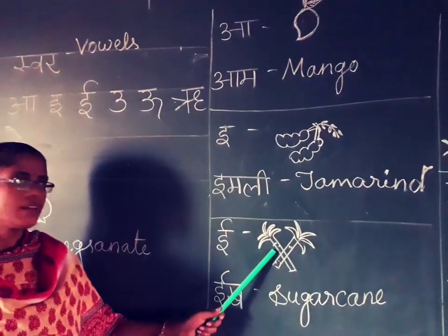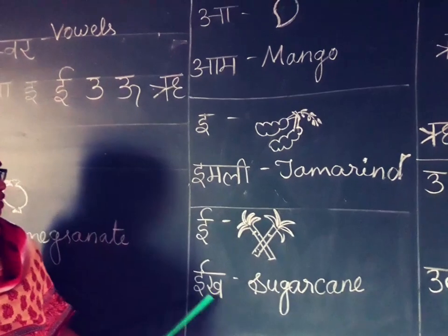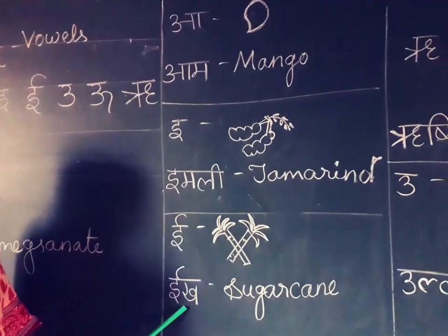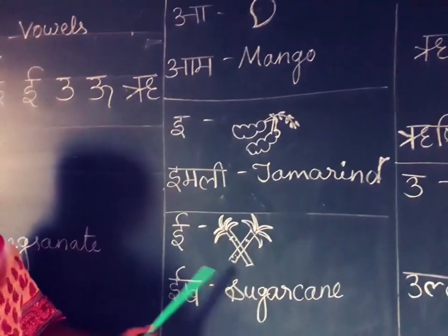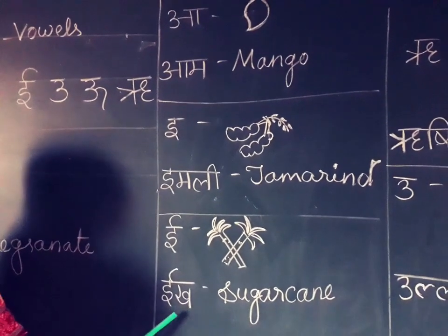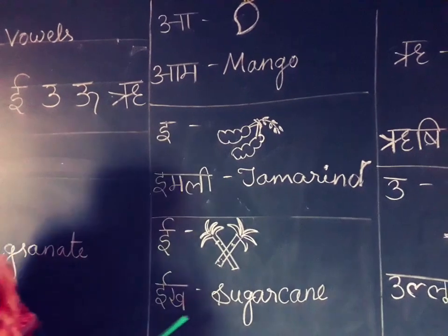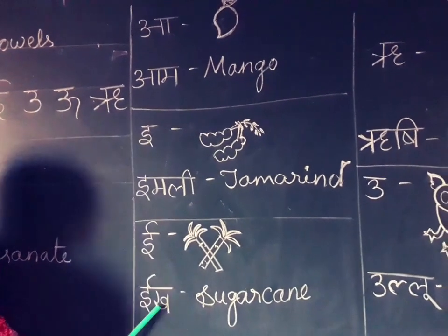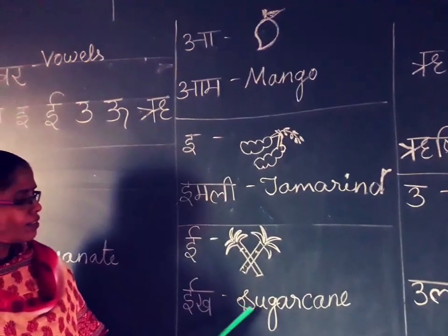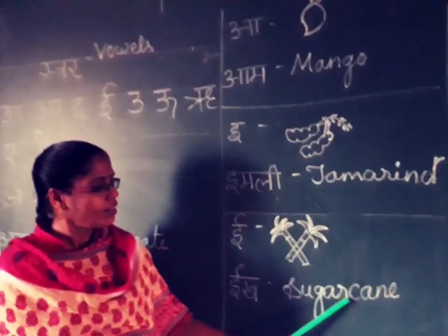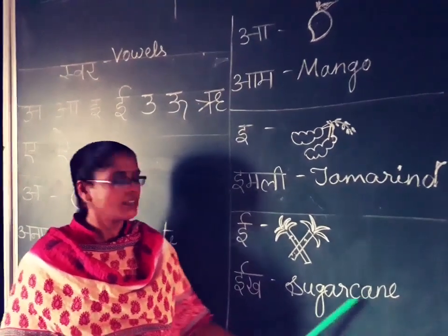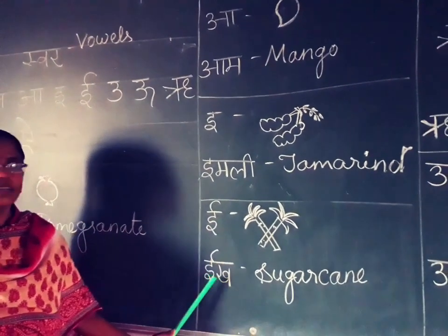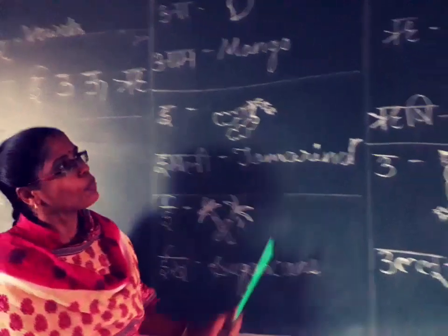Next one. E say eek. Eek means sugar cane. Another name is, first one eek, the next name is ganna. Okay. Next one. Eek, sugar cane. E say eek. Sugar cane.